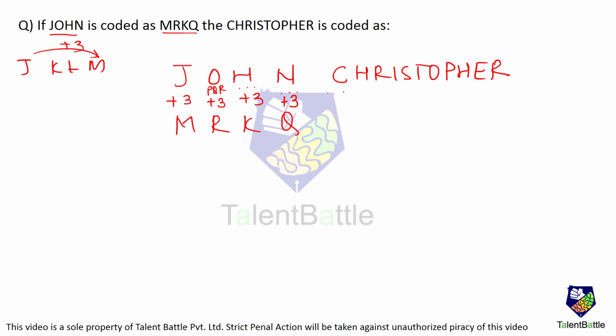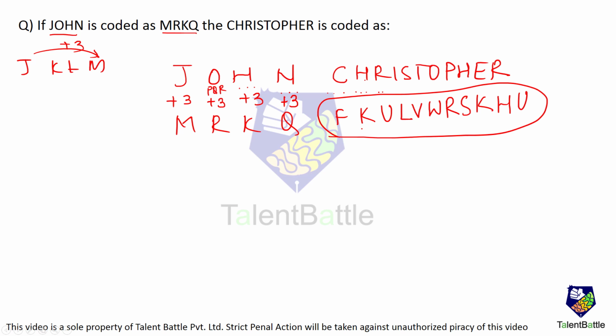C, D, E, F. H, I, J, K. R, S, T, U. I, J, K, L. S, T, U, V. T, U, V, W. O, P, Q, R. Then for P over here is Q, R, S. H, I, J, K. E, F, G, H. And R, S, T, U. So, this comes out to be the code word for Christopher: FKULVWRSKHU.